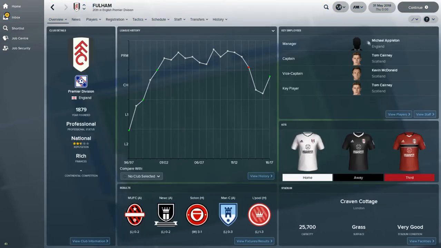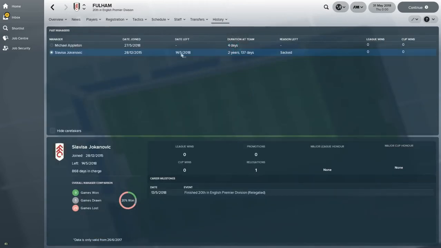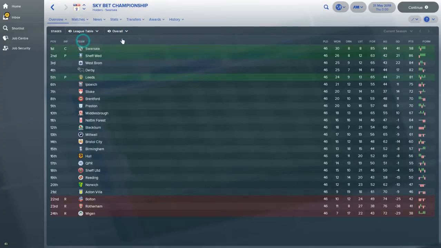And Fulham, Michael Appleton. So they've sacked their manager as well, obviously. Not sticking with the man who got them up. Left in May, end of the season as well, sacked. And 4 days for Michael Appleton. Down to the Championship. League table. So we know he's still in his job.